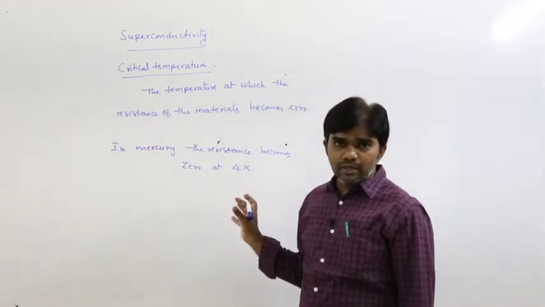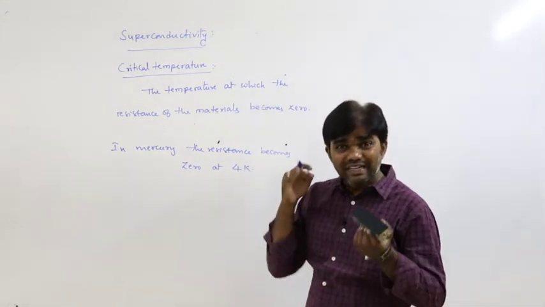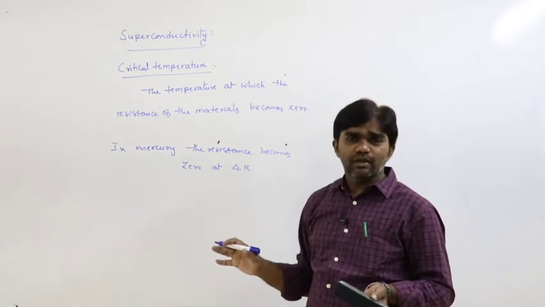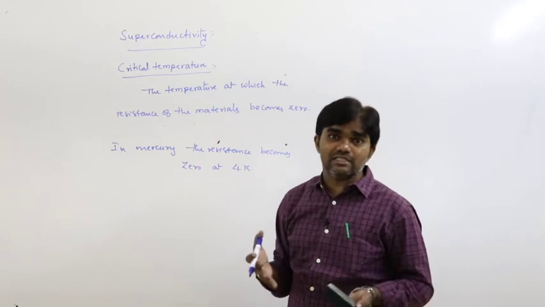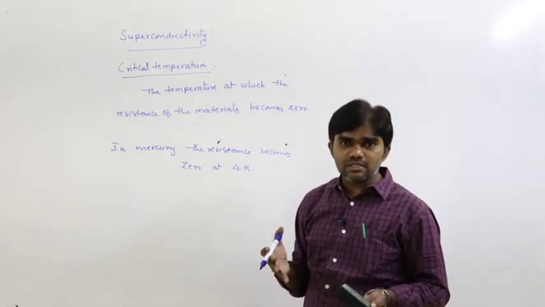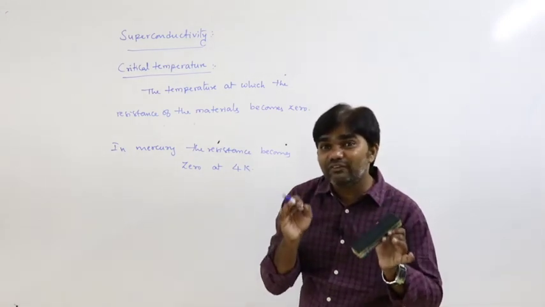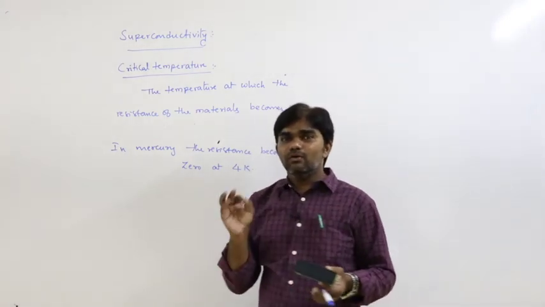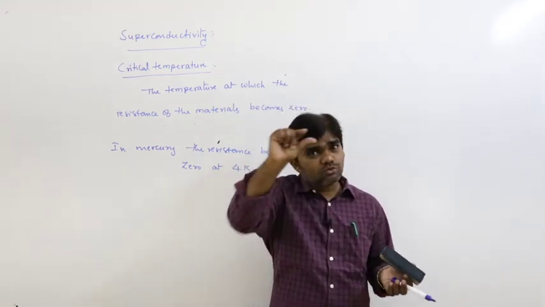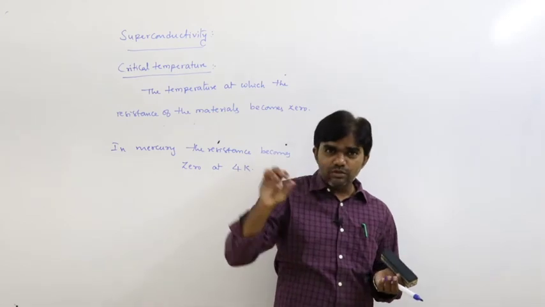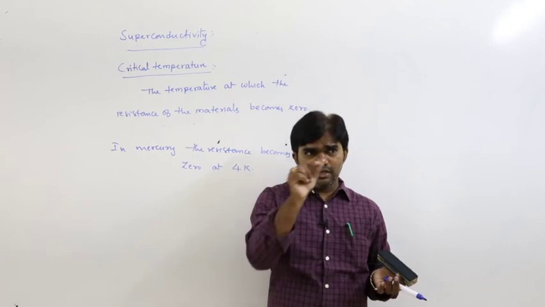The use of this phenomenon is, if the temperature gradually decreases, the resistance decreases and becomes zero. If the resistance is zero, those materials act as very good conductors. No resistance, no opposition, no loss of energy. The best example is when current flows through copper wires, which we generally use.